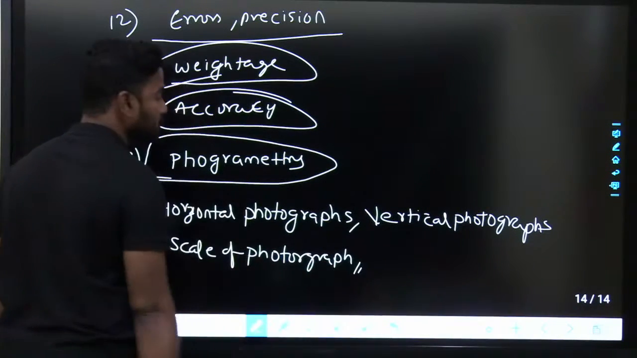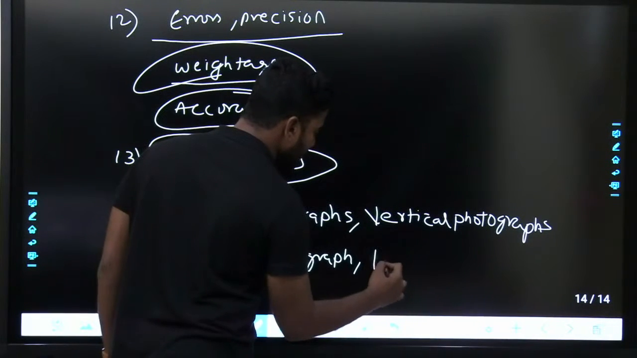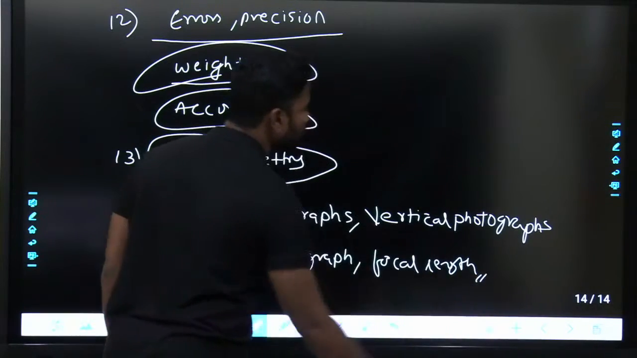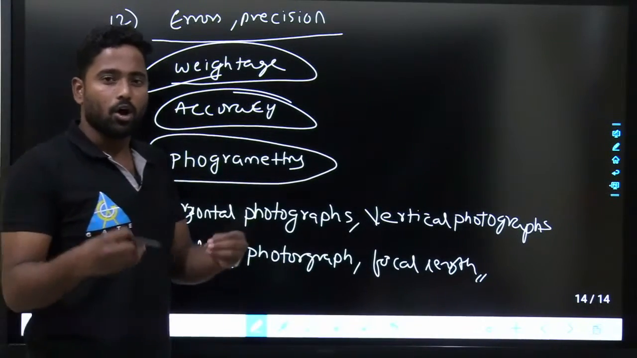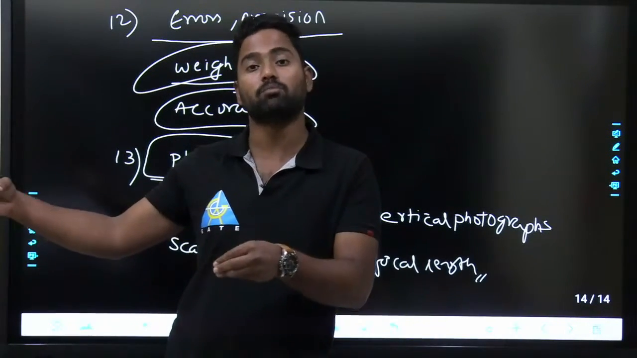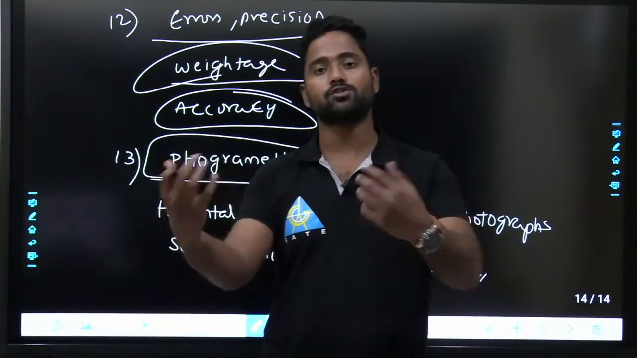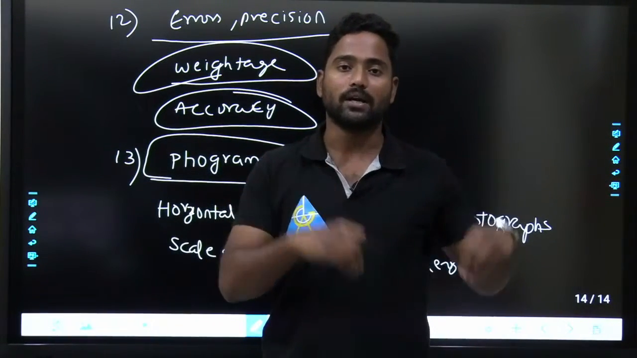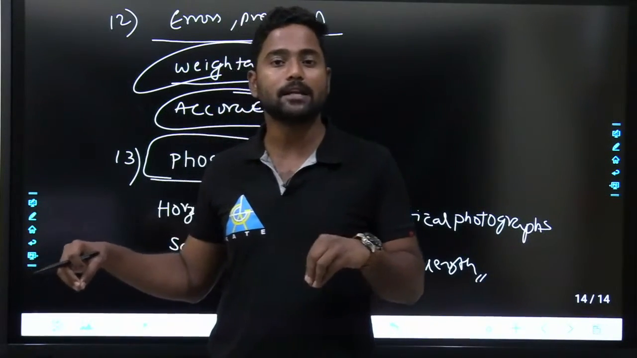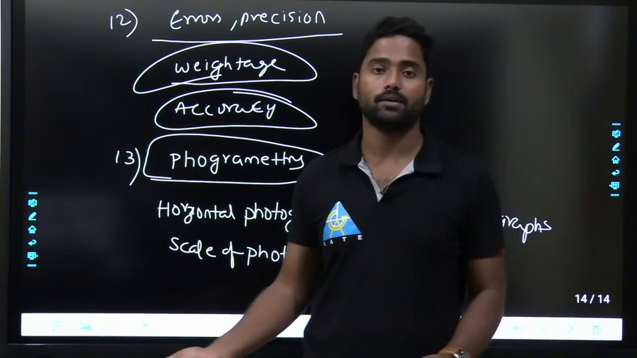and what is the focal length, everything will come into the picture. Focal length and distance between 2 points, focal point, and horizontal distance, like what we have done in chain surveying, horizontal distance can be measured from the photograph itself, and then horizontal angles can also be measured from the photograph itself. Vertical distance, vertical angles, all these 4 things can be easily measured by photographs. So that's what we'll see in photogrammetry.